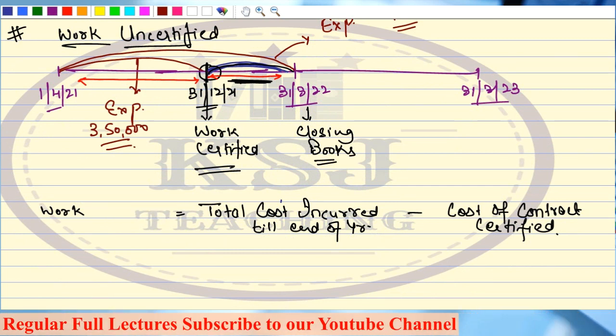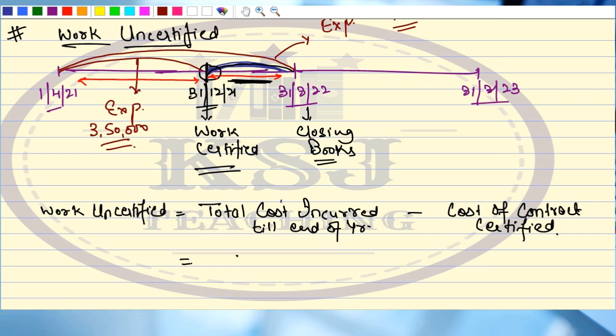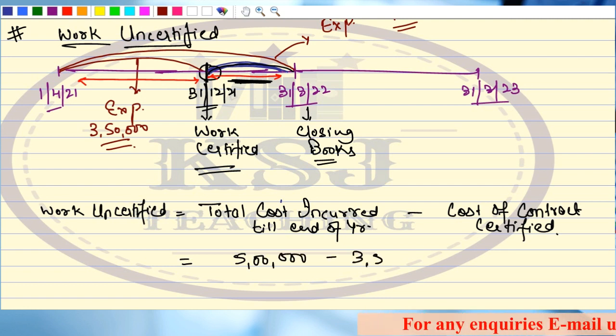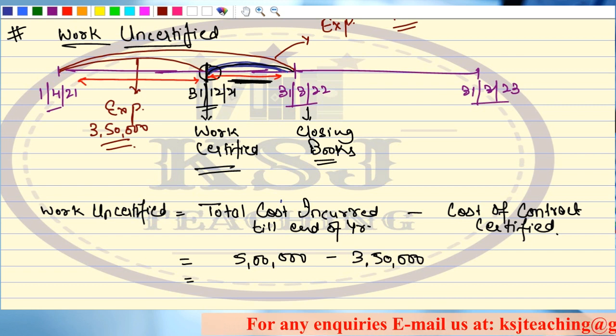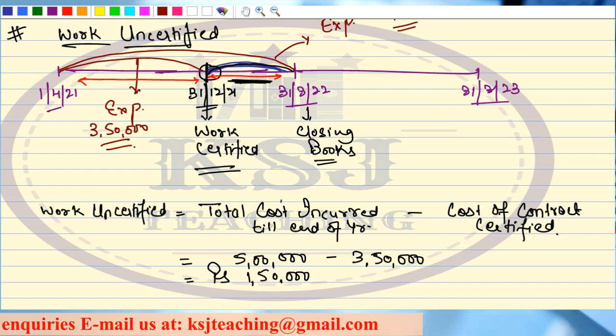So total cost incurred is 5 lakh rupees. Out of that, what is the cost of work certified? 3,50,000. So rupees 1,50,000 is the work uncertified.